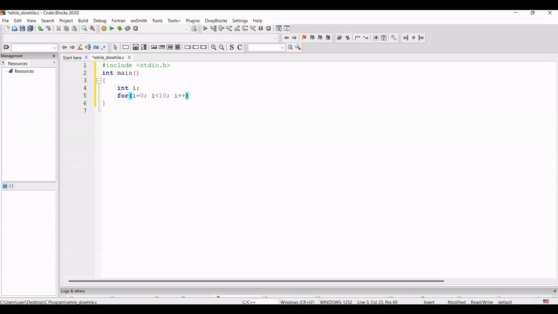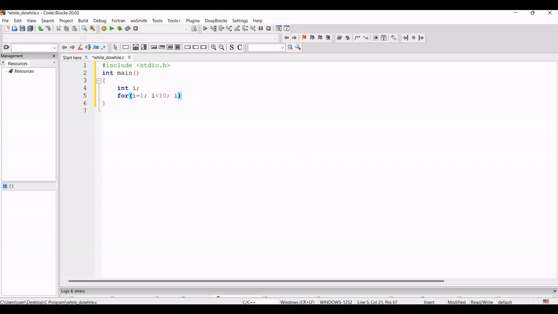So I can give i plus plus, I can give i plus equals 2, or we can also give i equals i into 2. At that time all the values of i will be multiplied by 2. If the first value of i was 0, then in the second round the value will also be 0, because 0 into 2 is 0. If we start from 1, first the value will be 1, then it will be multiplied by 2, that means 2, then 4, then 8. In this way it will work.